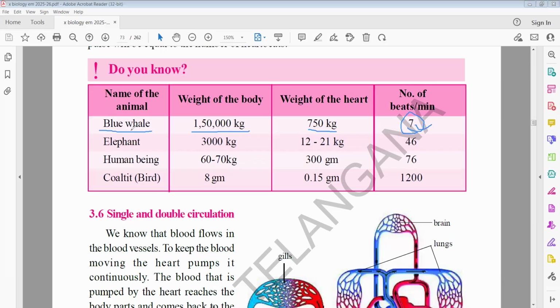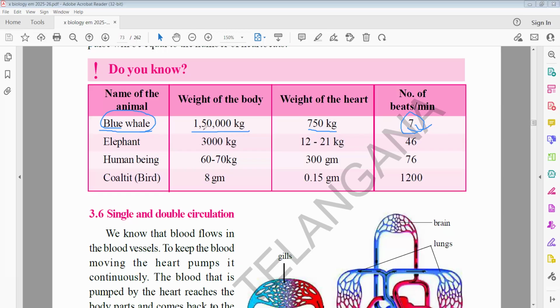So the body weight determines the heartbeat rate. The more the weight of the organism and its heart, the lower the heartbeat we can see.